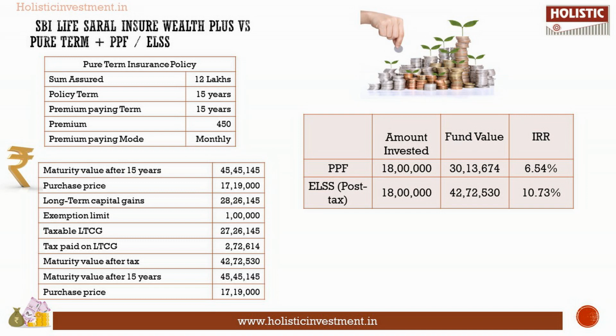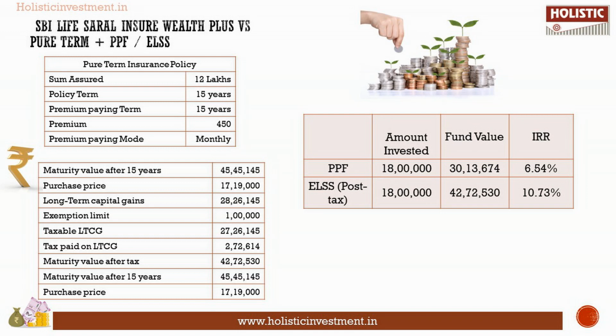Under the benefit illustration, the sum assured is rupees 12 lakhs, and the policy term and the premium paying term is 15 years. Let us work out a life cover for the same metric and invest the balance amount for wealth creation. A life cover for rupees 12 lakhs would cost rupees 450 per month. So you would be left with 9,550 for investment.